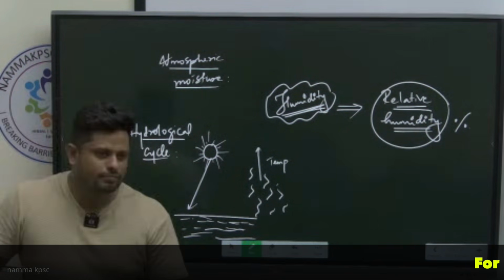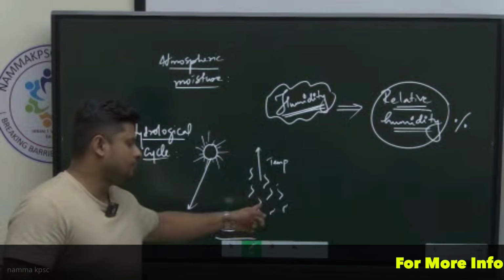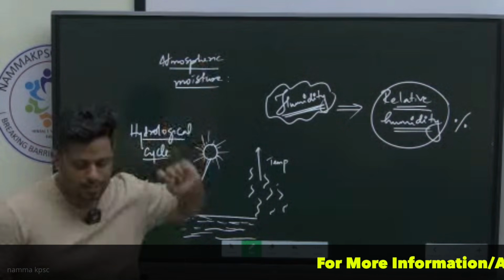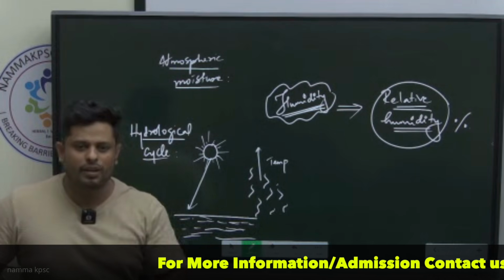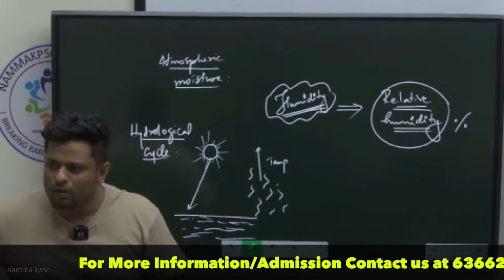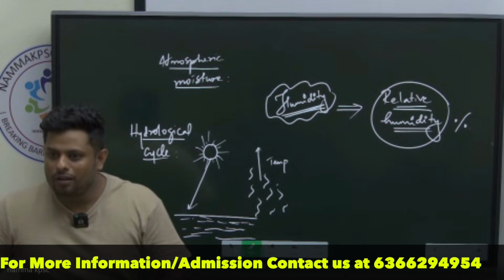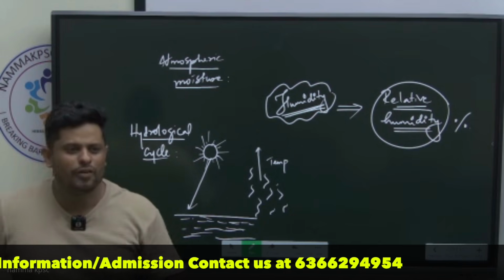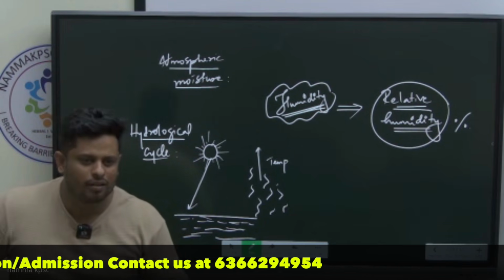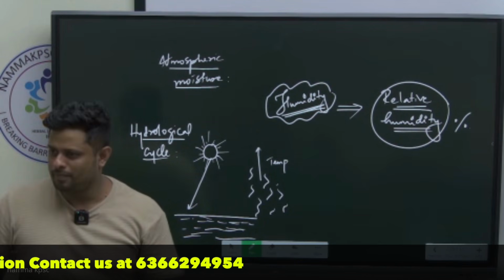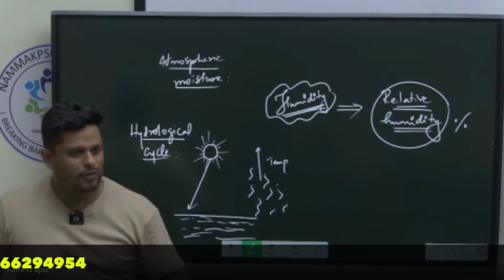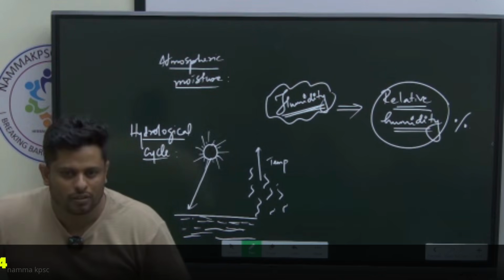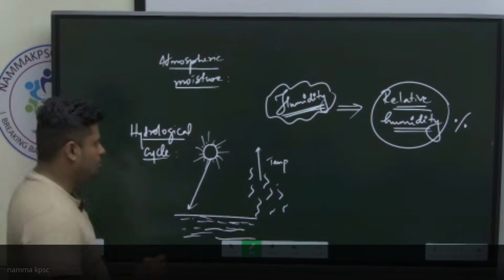When it's increasing its altitude, temperature will decrease. Why should it decrease? Where is the atmosphere getting heated from? From the bottom. The more you are away from the surface of the earth, what will happen to the temperature? That's the logic again.